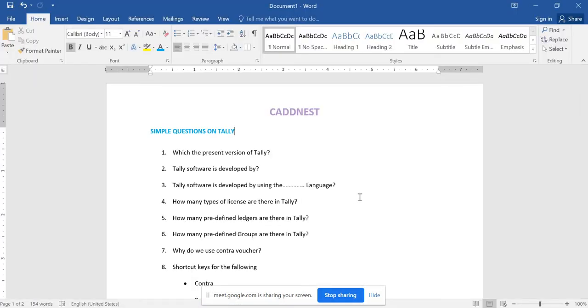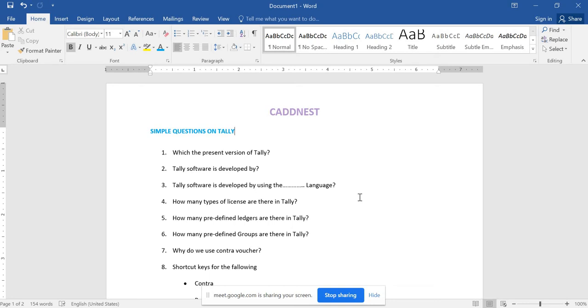So as of now, which is the present version of TALLY? The present version of TALLY is TALLY Prime. Before this, we were using TALLY EDU Education Mode, TALLY ERP 9, which stands for Enterprise Resource Planning. Then in the month of November 2020, we received the update called TALLY Prime. You should have knowledge regarding this.